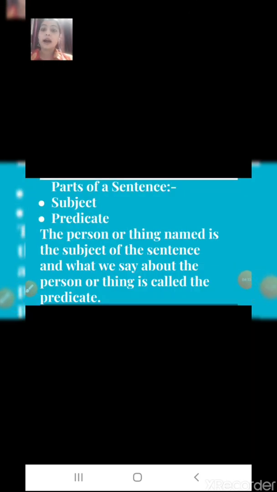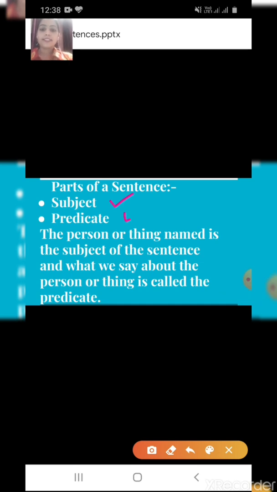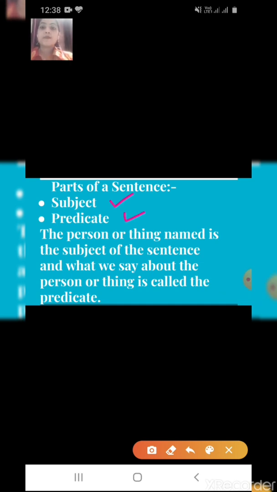Now we have the parts of a sentence. There are two parts of a sentence: subject and predicate. The subject is whom we are talking about in the sentence, and the rest of the sentence becomes the predicate. The person or thing named is the subject of the sentence.